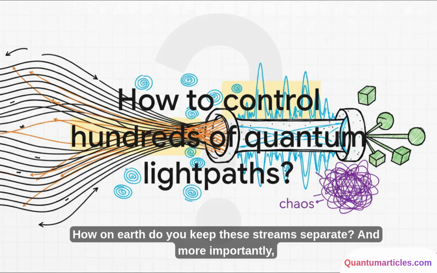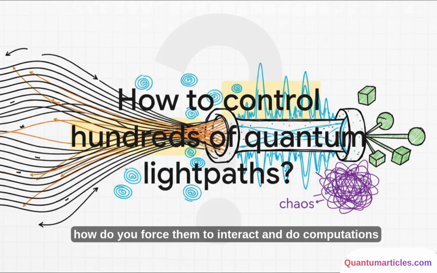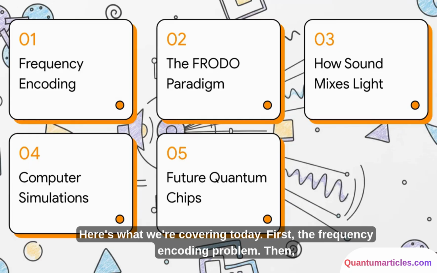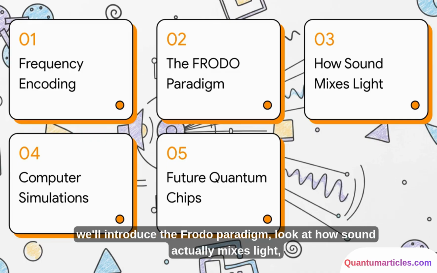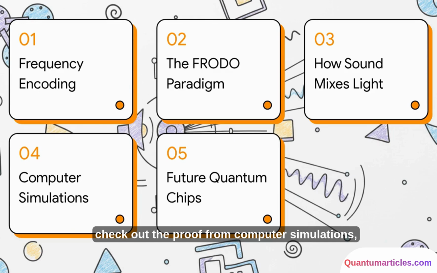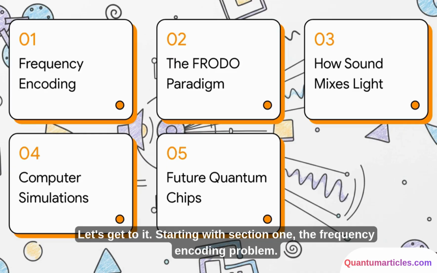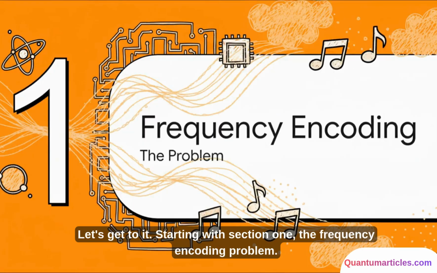How on earth do you keep these streams separate? And more importantly, how do you force them to interact and do computations without the whole thing just devolving into total chaos? Here's what we're covering today. First, the frequency encoding problem. Then we'll introduce the FRODO paradigm, look at how sound actually mixes light, check out the proof from computer simulations, and finally, wrap up with the future of quantum chips. Let's get to it. Starting with Section 1, the frequency encoding problem.